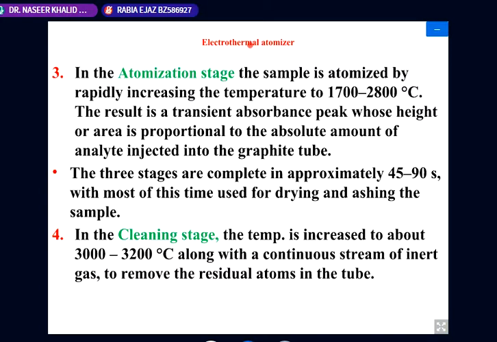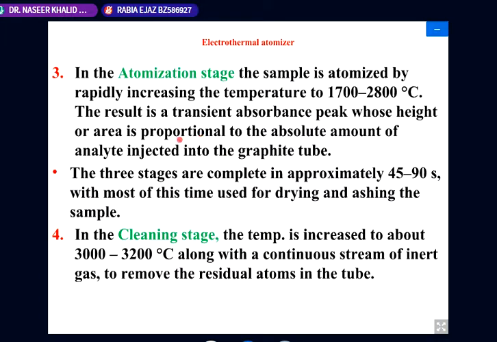Graphite is an element which is stable in this process, its machining is easy, and its conductivity is reasonable, so we can use it.